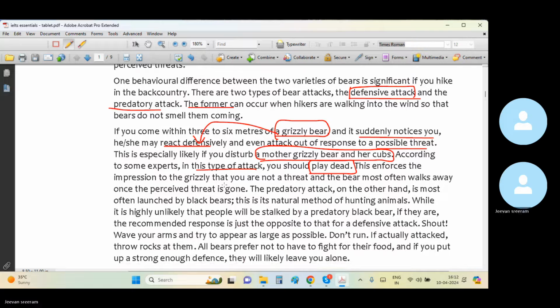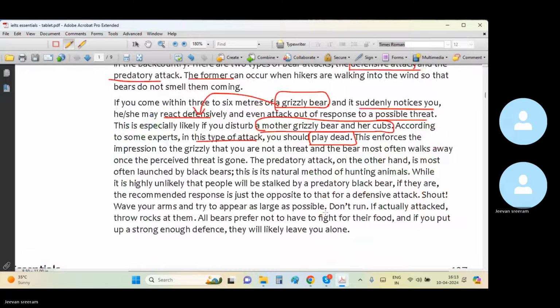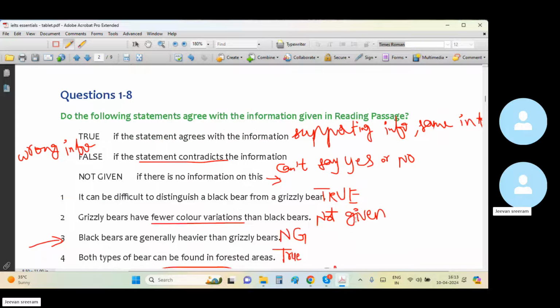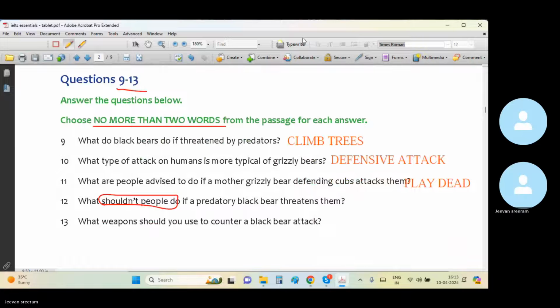Shouldn't run, but you have to write run. Sir, don't run and shouldn't run, both are the same? No. Don't or shouldn't have already been given in the question. You have to just confirm your response to run. What you should not do: running should not be done. But as per the information given in the passage, you can't write running, you can write run, as per the vocabulary given there.